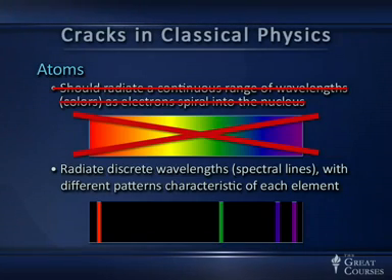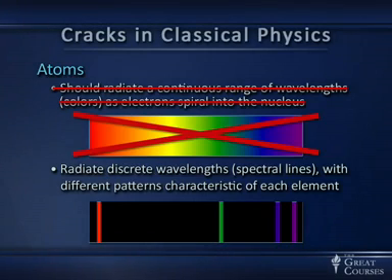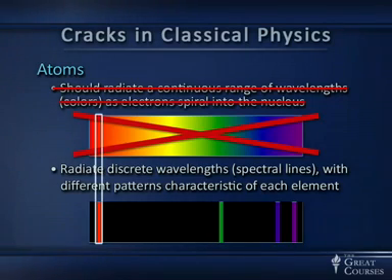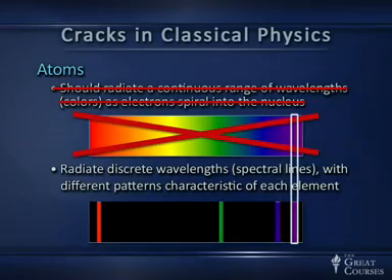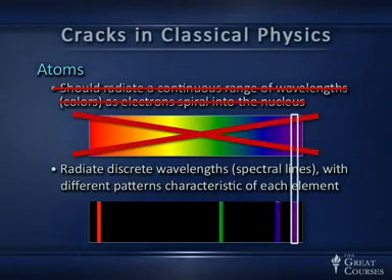So this picture is the spectrum of hydrogen. And the colors correspond to the colors in the rainbow above, but instead of seeing the whole rainbow of color, what we see are discrete spectral lines: one in the red, one in the green, one in the blue, and one sort of deep in the violet. There is a crack in classical physics. Something that should happen, continuous emission of light, doesn't happen. Instead, we get these discrete spectral lines. So we've got a number of problems here in classical physics.